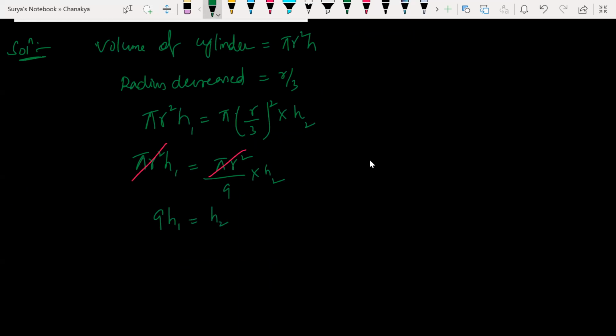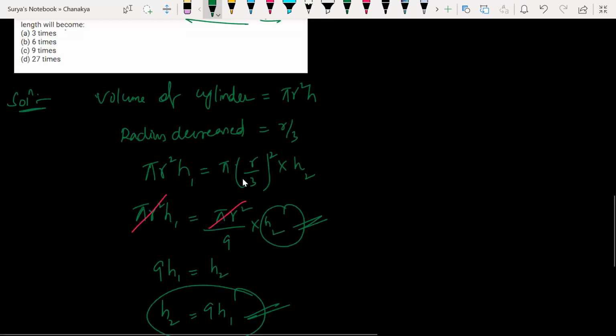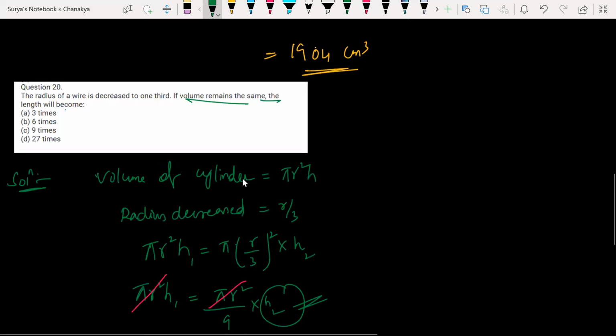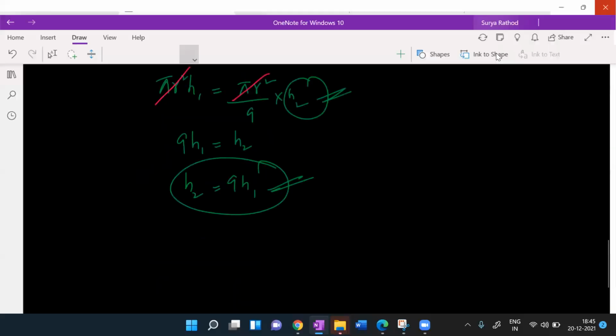So what do we need to find out here? We need to find out h2, right? We need to find out this height. Here h2 is equal to what? 9 times h1. And what is he asking for? It becomes this. 9 times, of course. Look at this. Height will be 9 times. Very simple. So this is what your concept is all about.